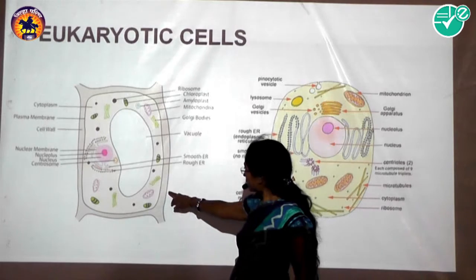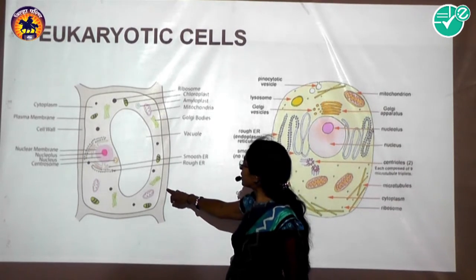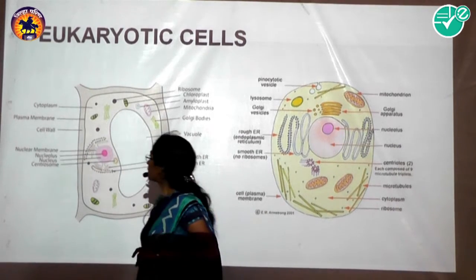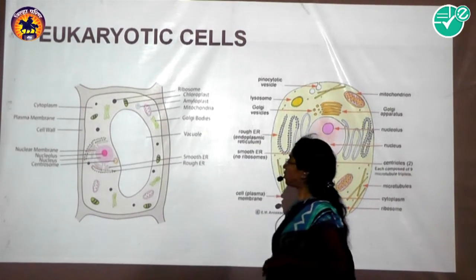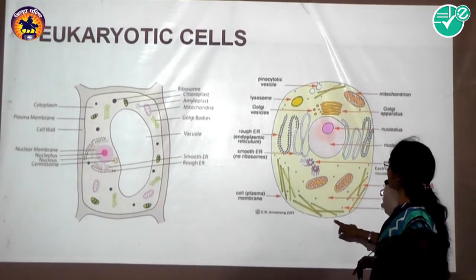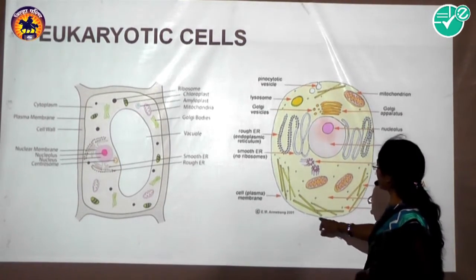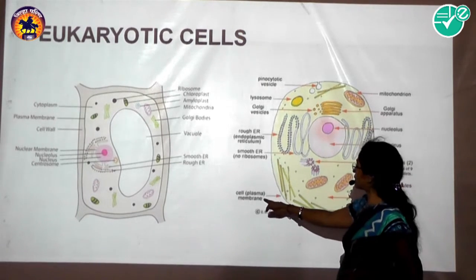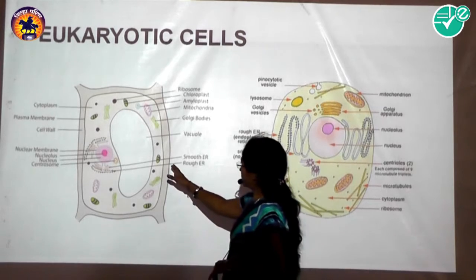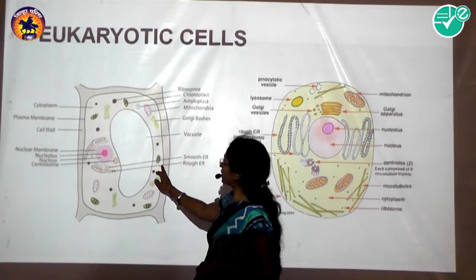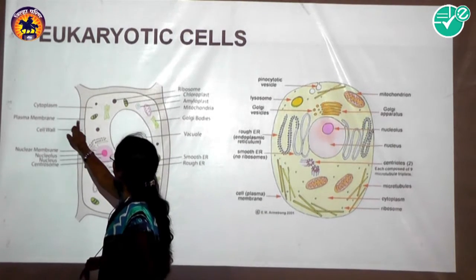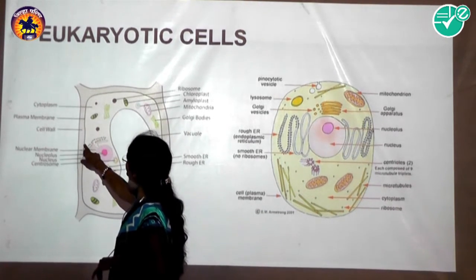In the plant cell, the cell wall is present around the cell. This is the cell wall, the outermost covering of the plant cell. But in the animal cell, the outermost covering is the plasma membrane, also called the cell membrane.